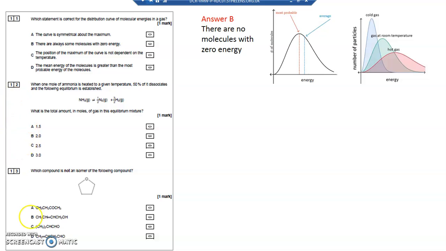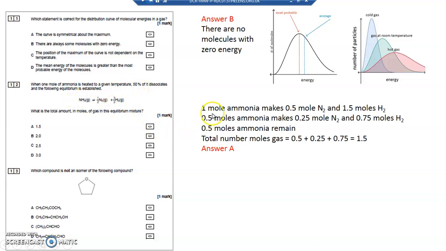But it actually says only 50% of it dissociates, so only half a mole of ammonia is dissociating. If half a mole of ammonia reacts, it makes half of those amounts. Half of 0.5 is 0.25. Half of 1.5 is 0.75.